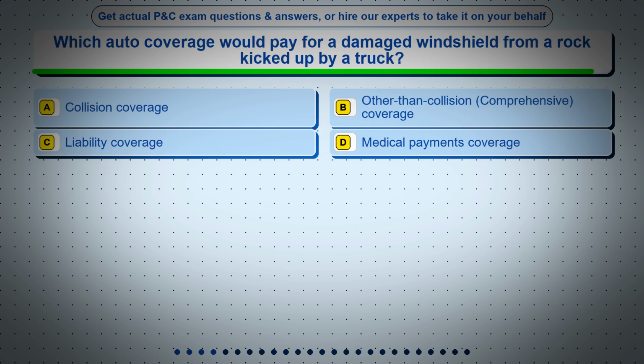Question 4. Which auto coverage would pay for a damaged windshield from a rock kicked up by a truck? Option A, collision coverage. Option B, other than collision, comprehensive coverage. Option C, liability coverage. Option D, medical payments coverage.